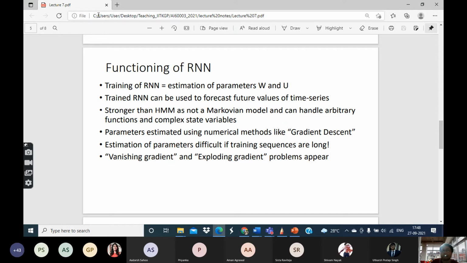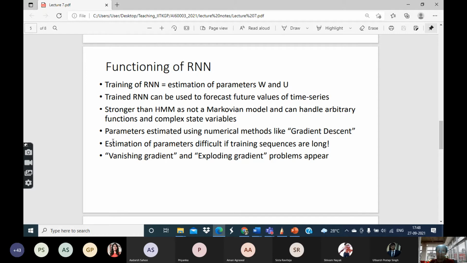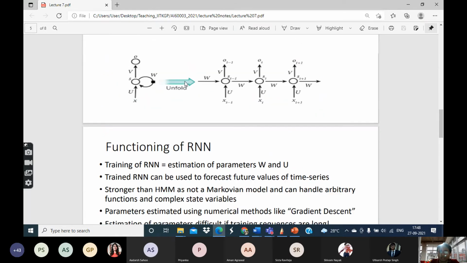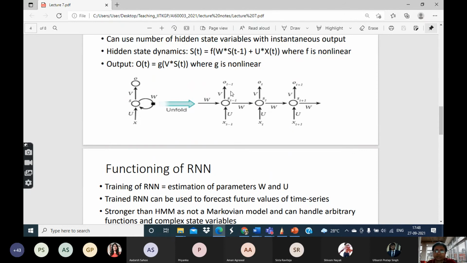So there are some problems known as the vanishing gradient problem and the exploding gradient problem. Of course, those of you who have done any deep learning course are already aware of these things, but we are not going into the details of these things in this class. Just to get an understanding of it, we are trying to estimate these parameters through some numerical optimization algorithms, as I already said.